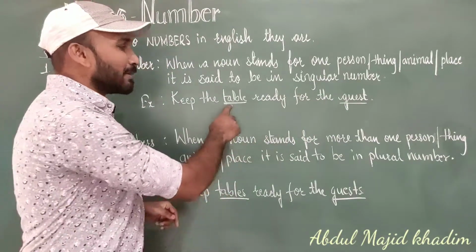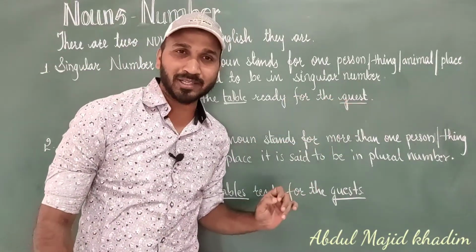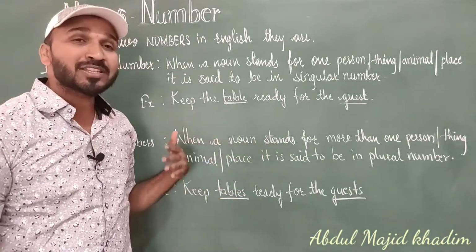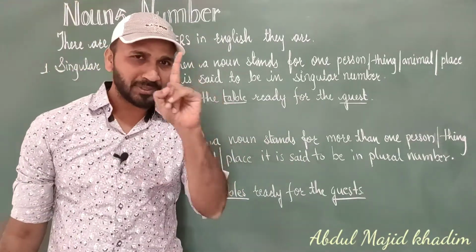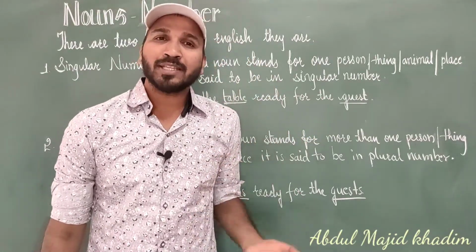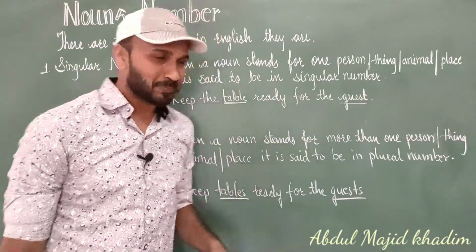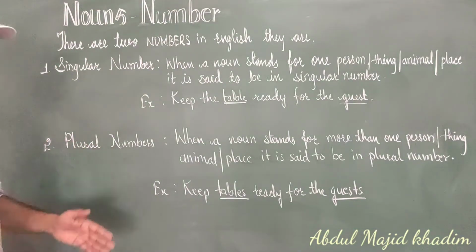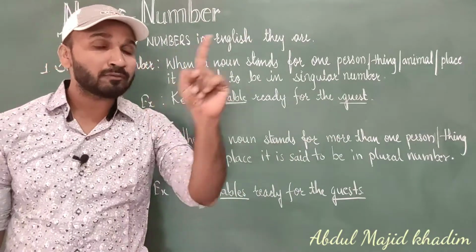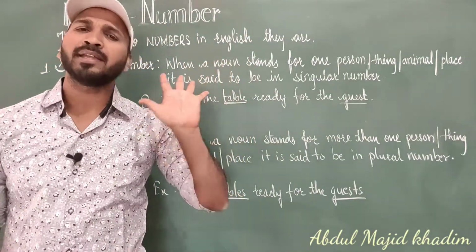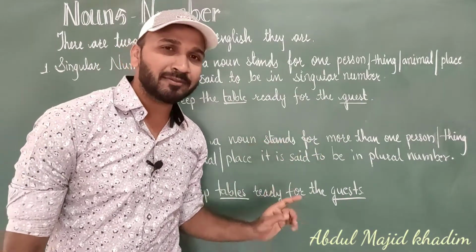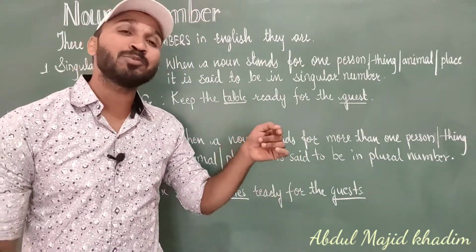So here table is a noun and guest is also a noun. These two nouns are in singular. Table means one table we are talking about and guest means one guest we are talking about. Let's see what is the plural. Plural number: when a noun stands for more than one person, it should be more than one, means 2, 3, 4, 5, infinite number, more than one. At that time we say that noun is in plural number.